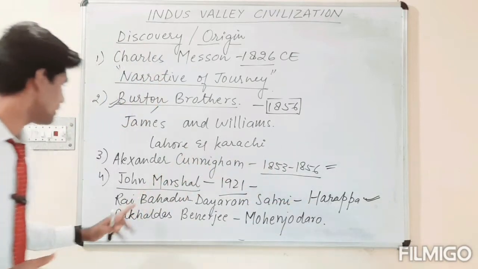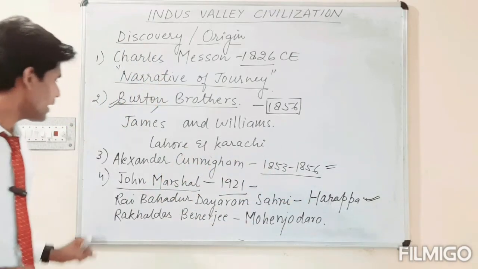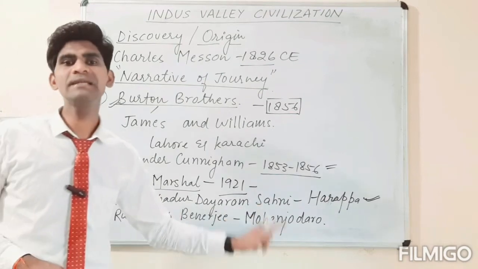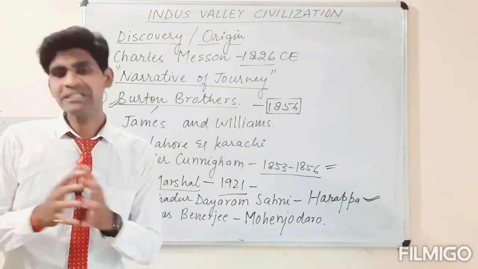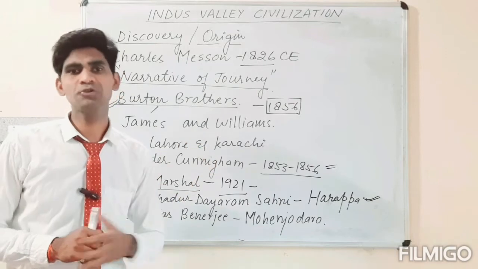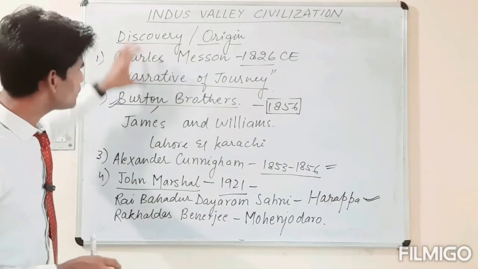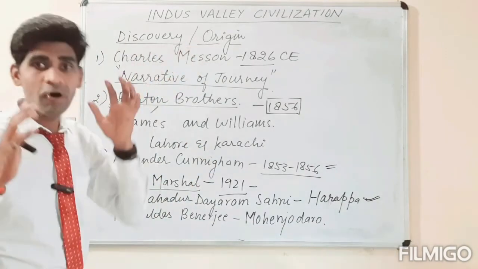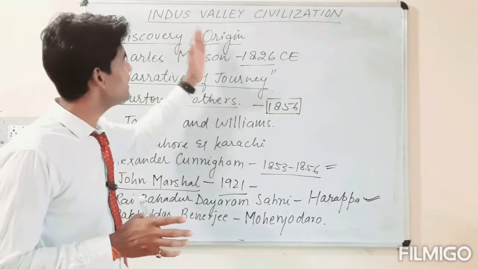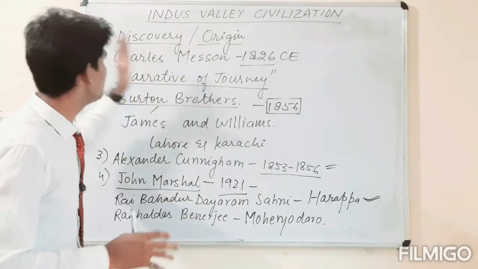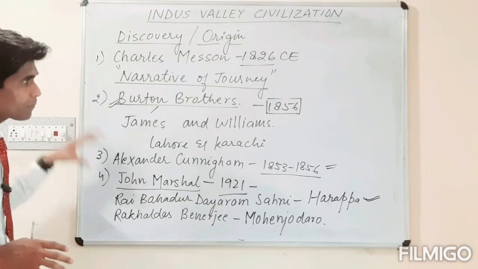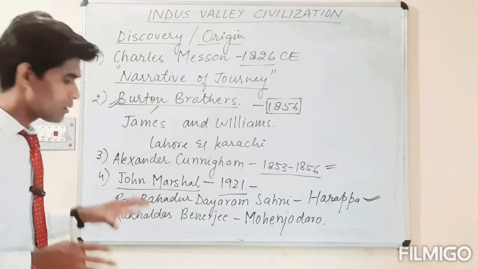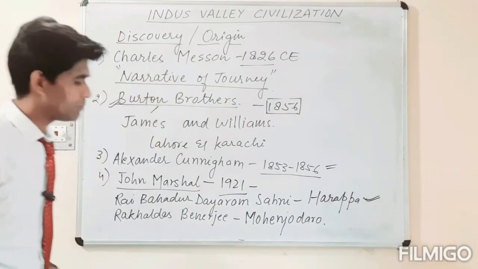Harappa by Rai Bahadur Dayaram Sahni, and Rakhal Das Banerjee found the very well-established town, Mohenjo-daro. So these were some points related to the origination of the Indus Valley civilization, the points discovered in that period of time.